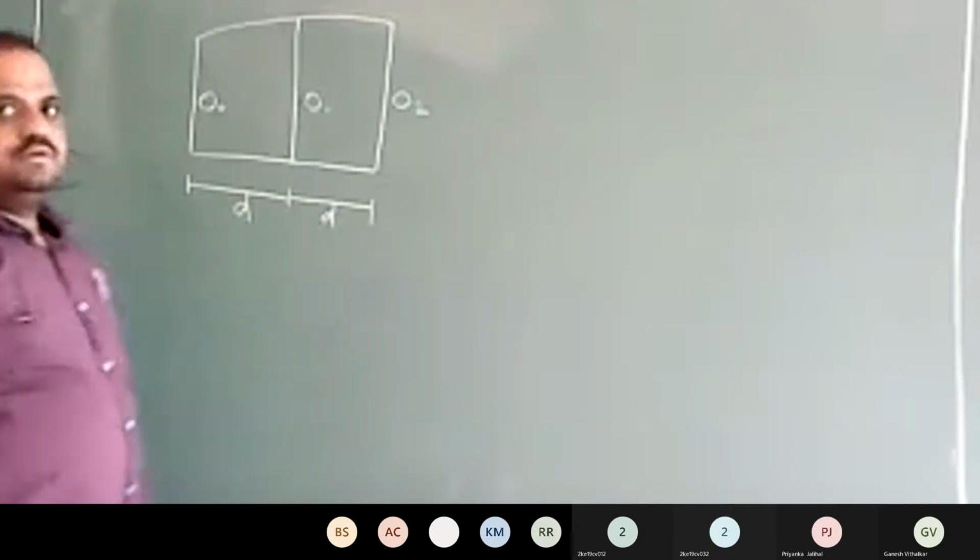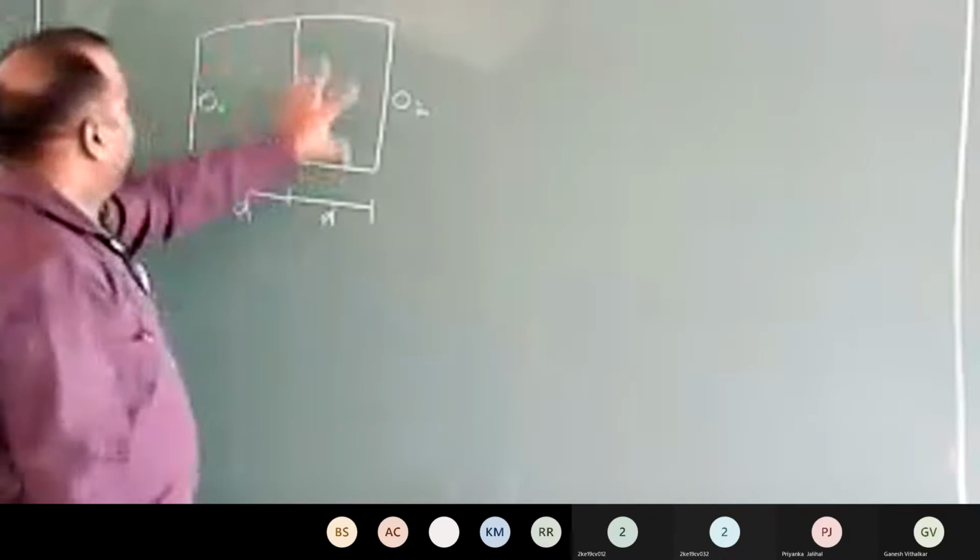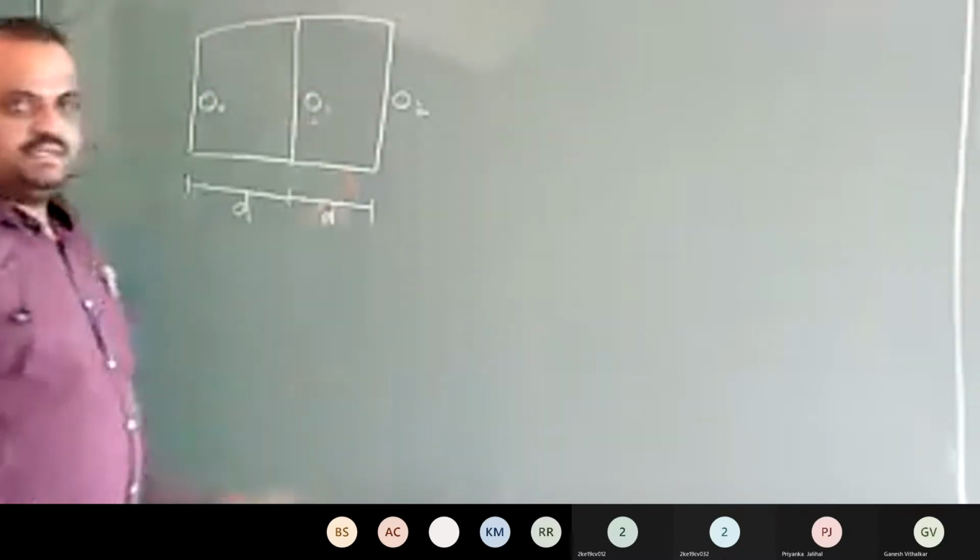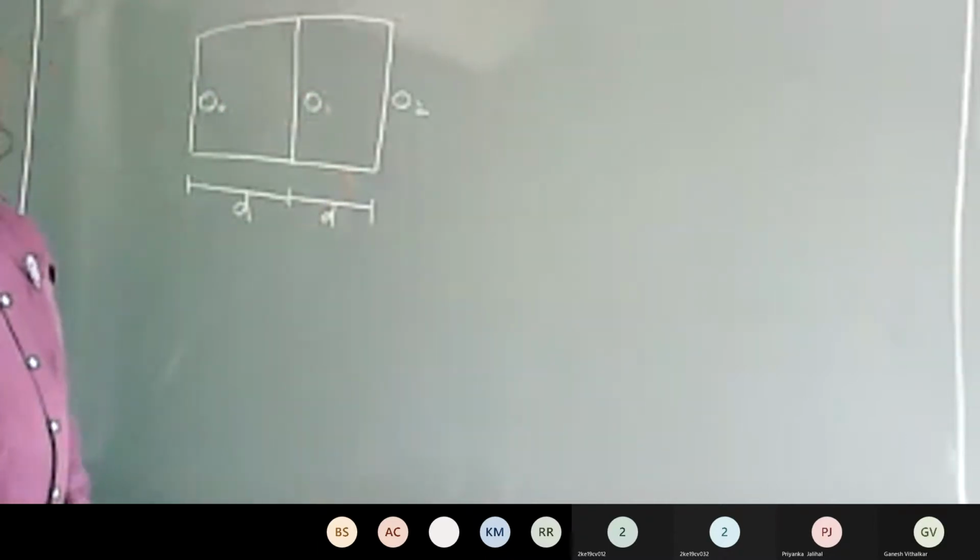Now we'll try to calculate the area of these two strips together. For this we have some construction procedure.